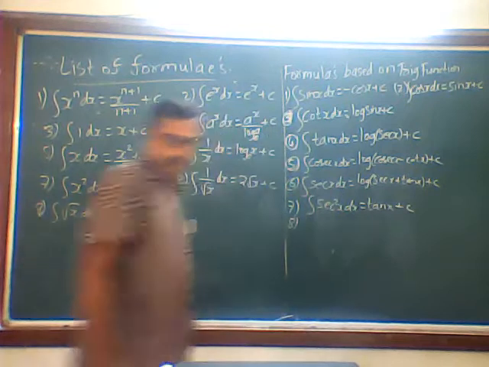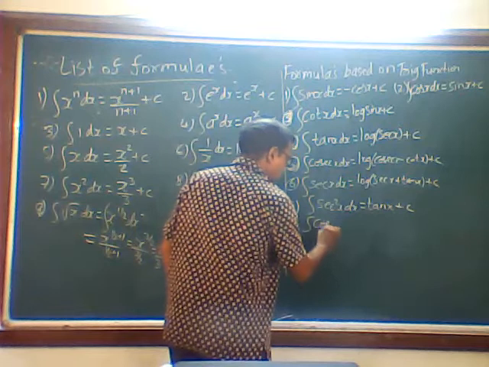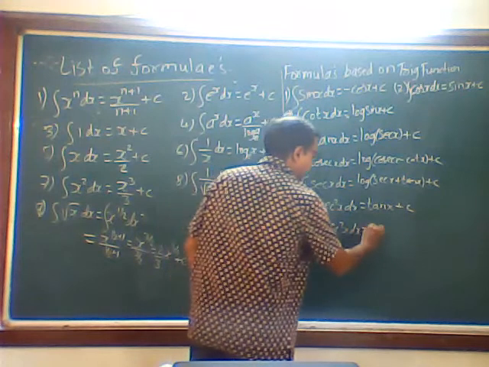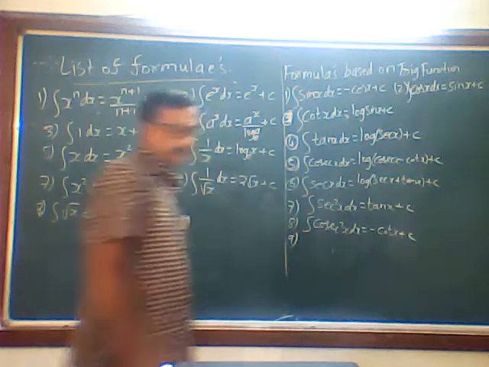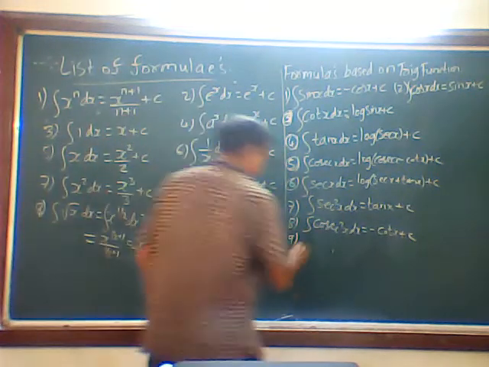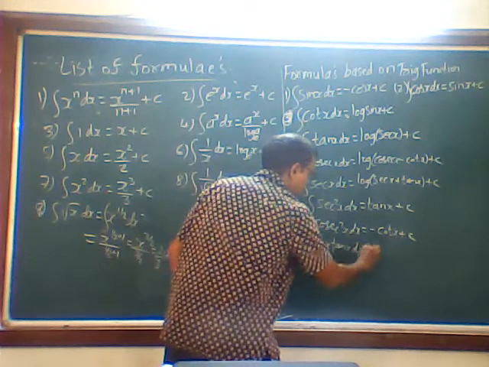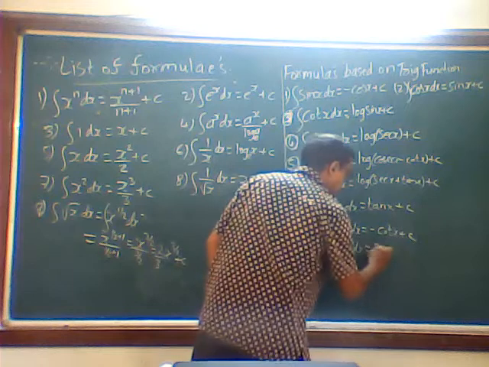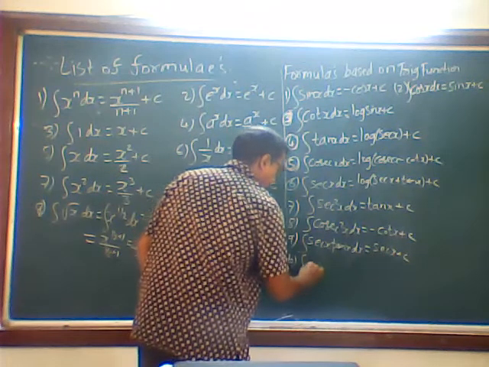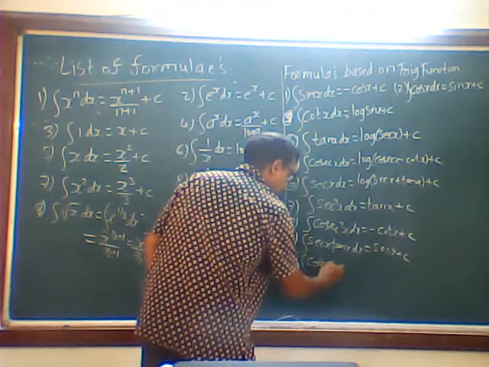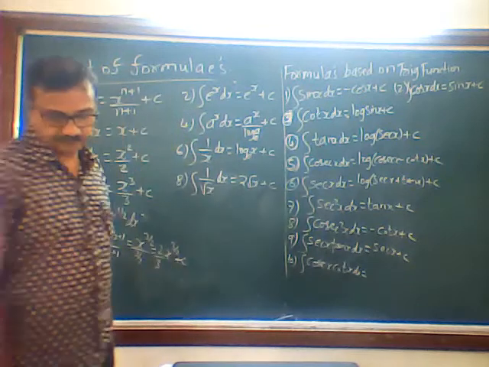Then eighth one, integration of cosec square x dx is minus cot x plus c. Ninth one, integration of sec x tan x is sec x plus c. Tenth one, integration of cosec x cot x is minus cosec x plus c.